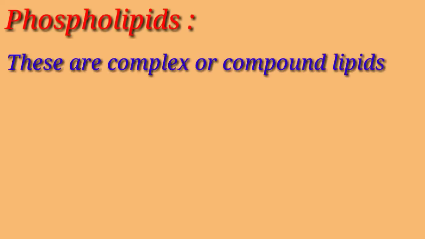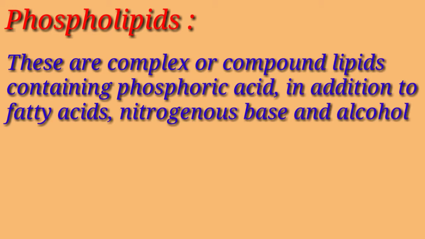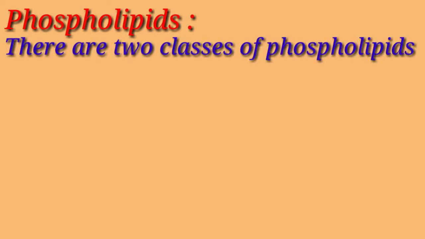Phospholipids. These are the complex or compound lipids containing phosphoric acid in addition to fatty acids, nitrogenous base and alcohol. There are two classes of phospholipid.